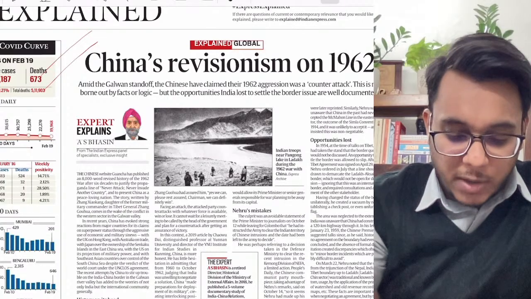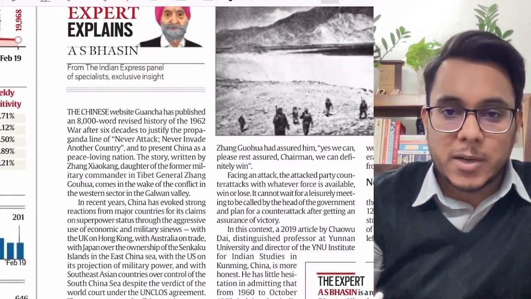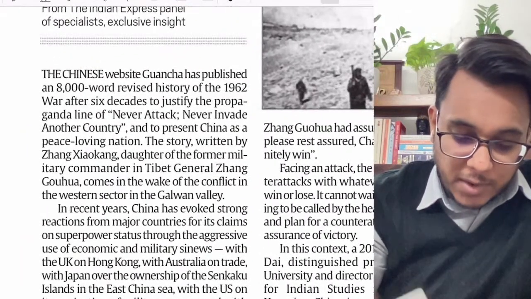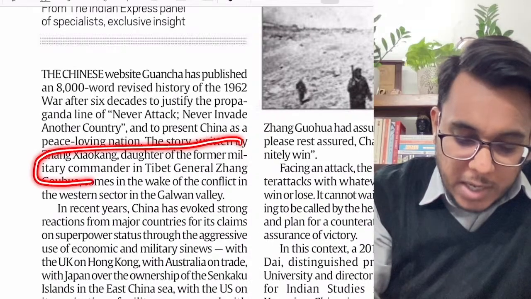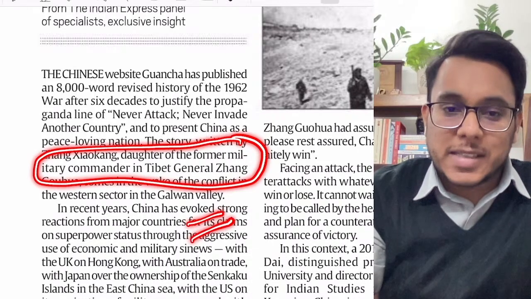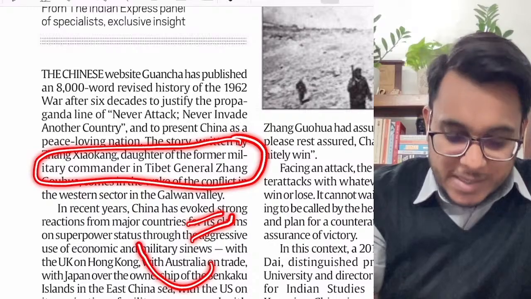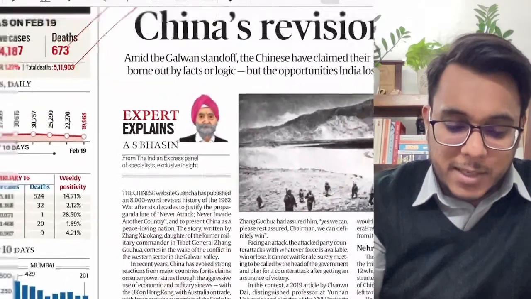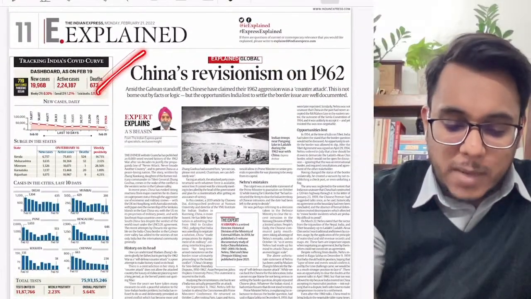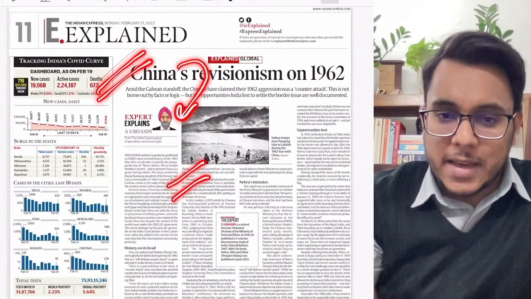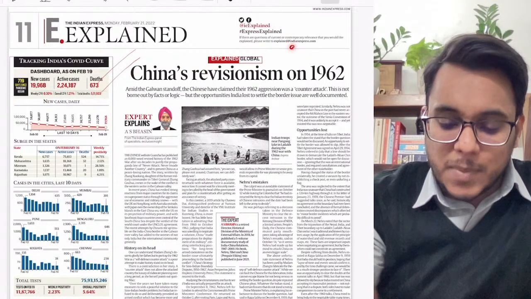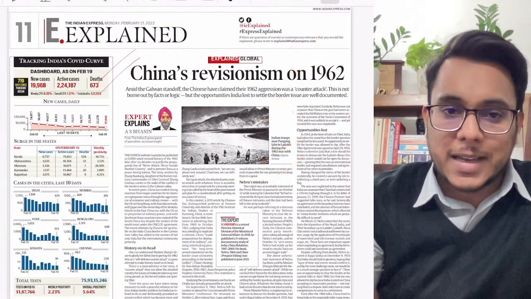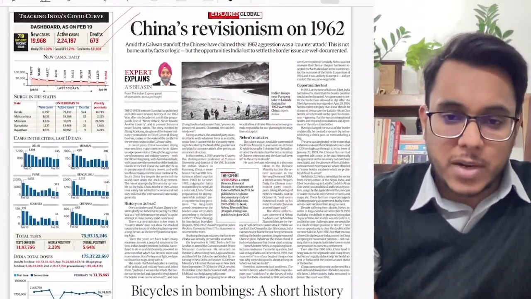So basically, an alternative version of the 1962 Indo-Sino war has been written by a daughter of the former military commander. She is telling how all the actions of China in 1962 were in the spirit of self-defense, and that particular narrative has been provided in this article. However, guys, from the examination point of view, much importance is not there in this article. If you want, just for your leisure, you can read it.